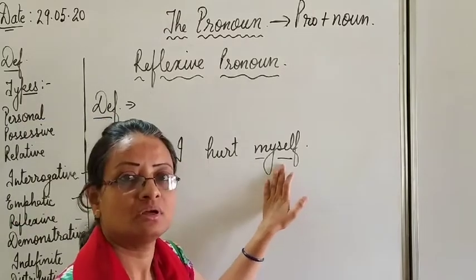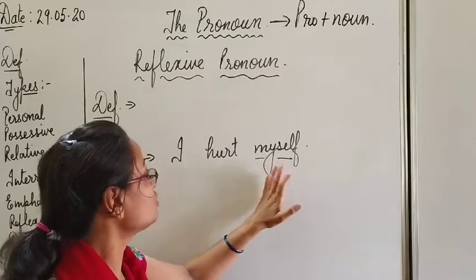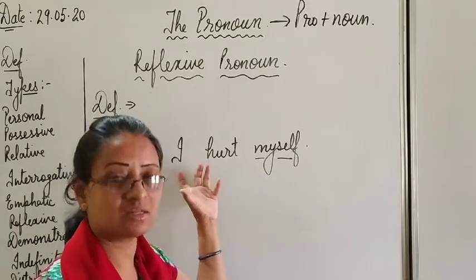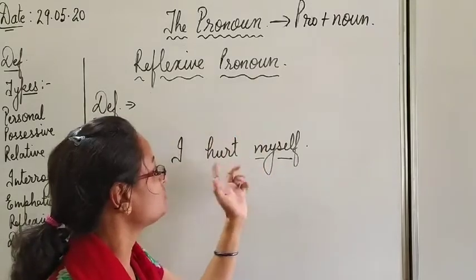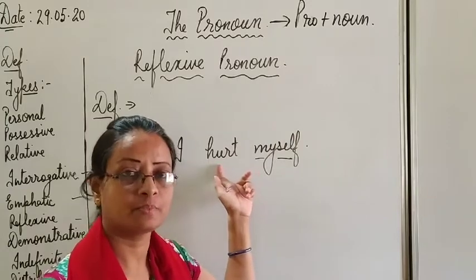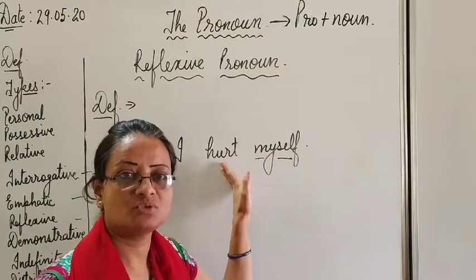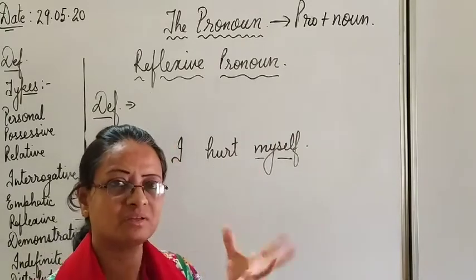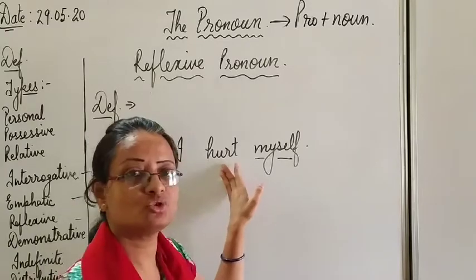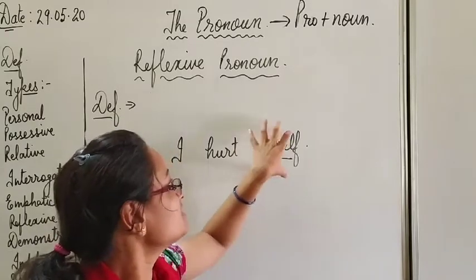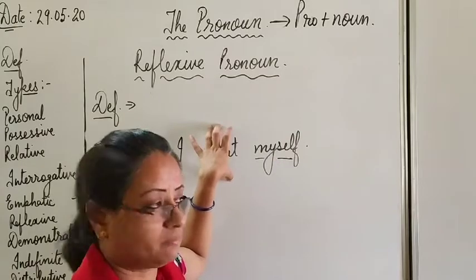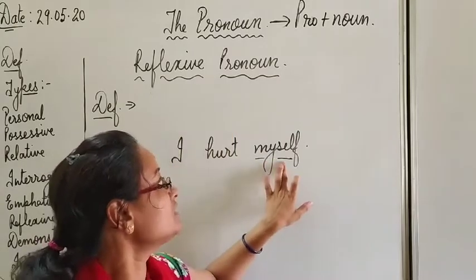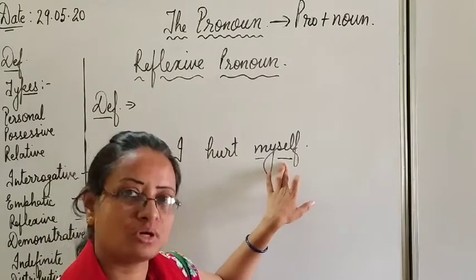The pronoun myself here does not lay emphasis on the subject I. It acts as an object of hurt. Hurt is a verb, meaning to hurt someone, get a wound, get some injury. Now myself is acting as an object of the verb hurt. So here it is a reflexive pronoun.